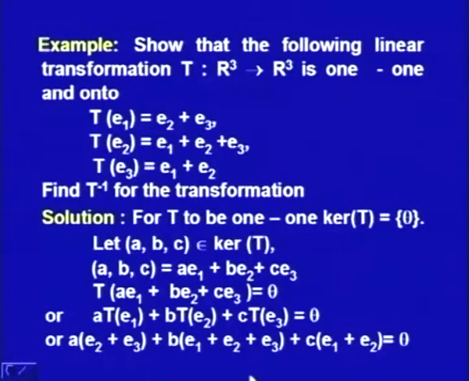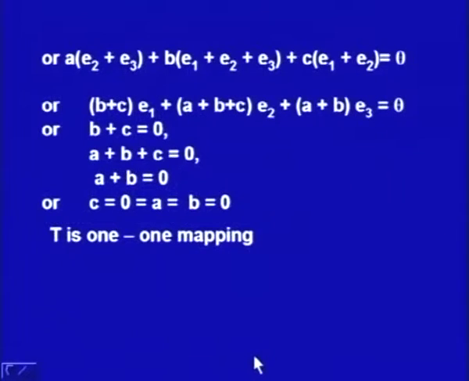So, we simplify this and collect different terms. We will have (B plus C)E1 plus (A plus B plus C)E2 plus (A plus B)E3 is equal to theta. So, we have collected different terms. E1 is coming from B as well as from C, E2 is from A, B and C. Similarly, E3 is A plus B. So, we will have this expression and this is a vector expression.